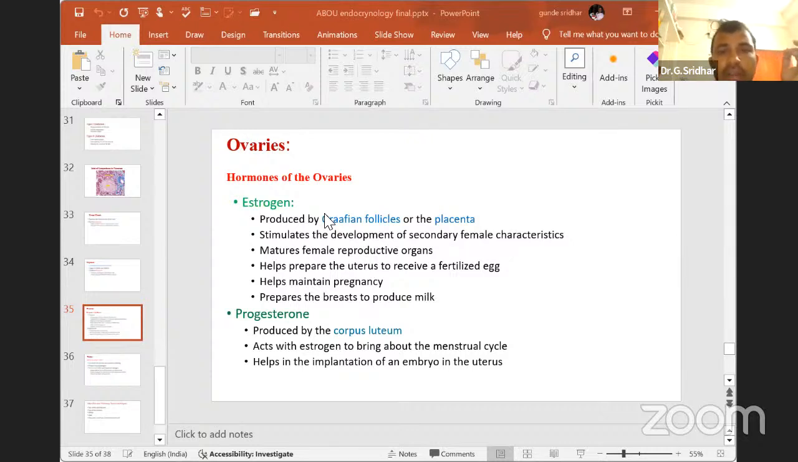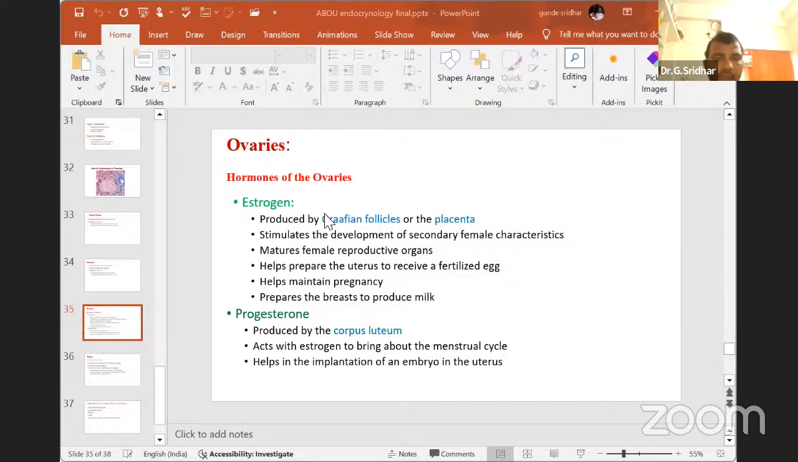Then it matures the female reproductive organs, helps the uterus to receive the fertilized egg, helps to maintain the pregnancy, and prepares the mother to produce milk for the young one.